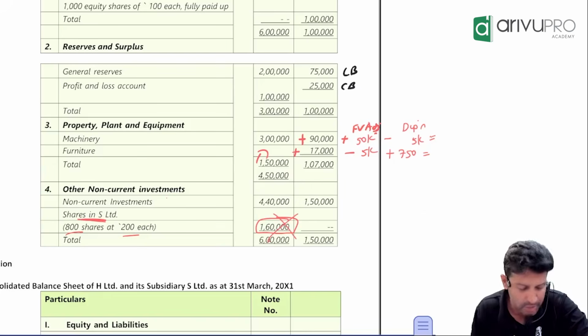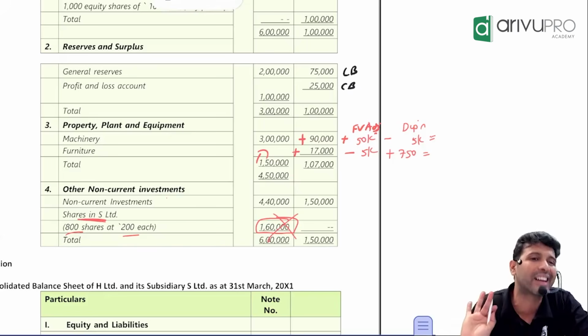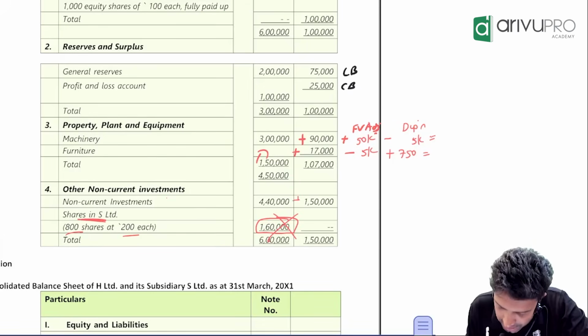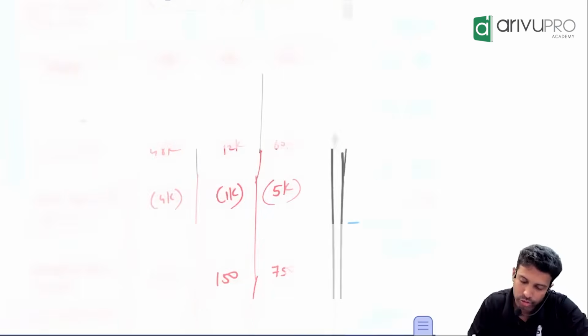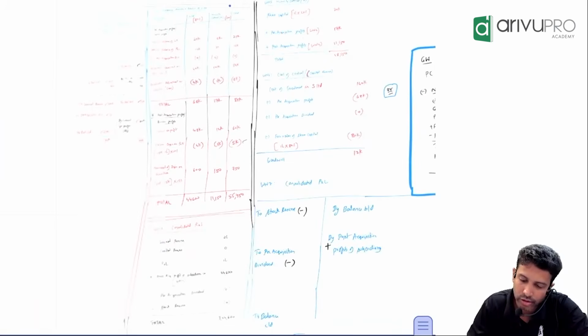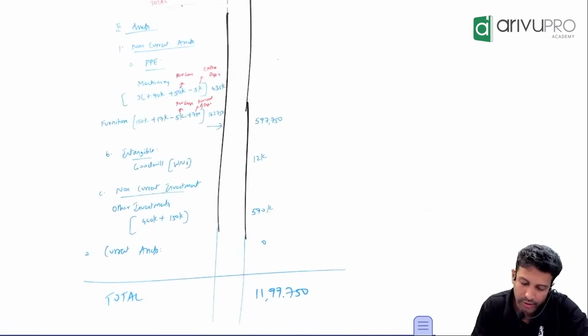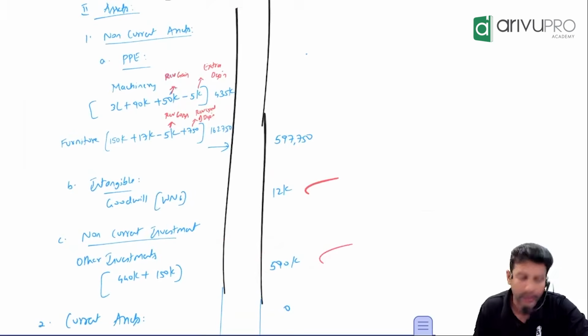What about other investment? Other investment you will not net off, that can come. So this is other investment. No. These two you add. How much are you going to get? 5,90,000. So they must be showing 5,90,000 in consolidated balance sheet. You can reconfirm. Yeah, this is 5,90,000.